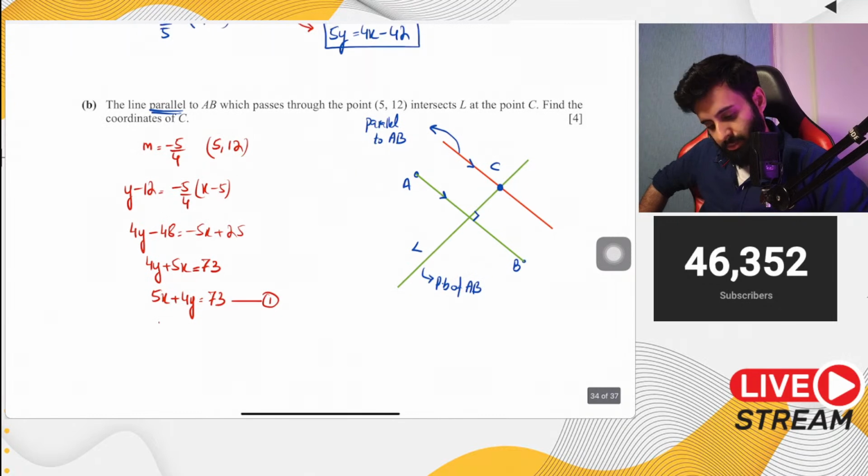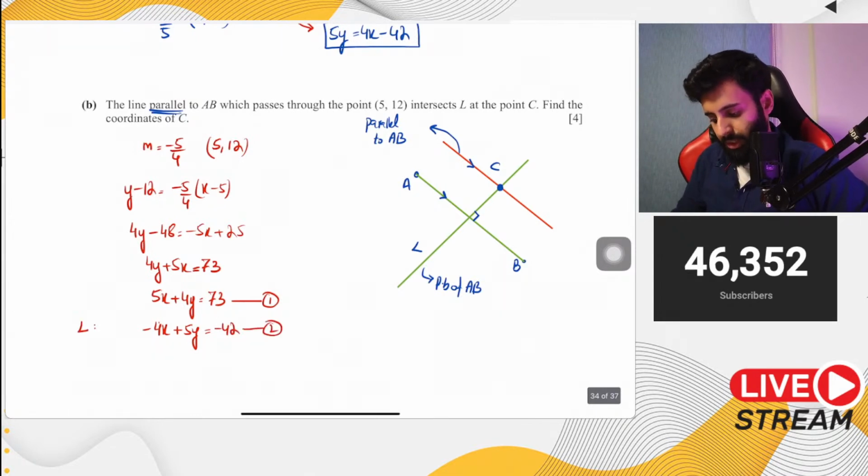Now if we write its equation properly, so that's going to be minus 4x plus 5y, which is equal to negative 42. So here is equation number 2. This is the equation of line L, and this is the equation of the red line.